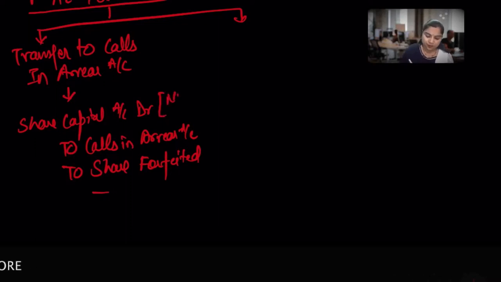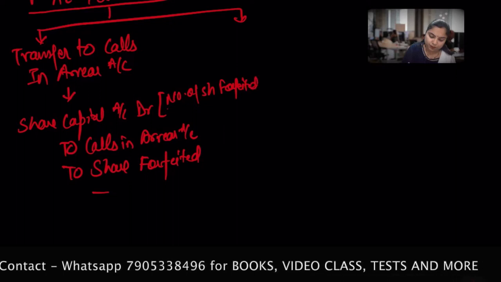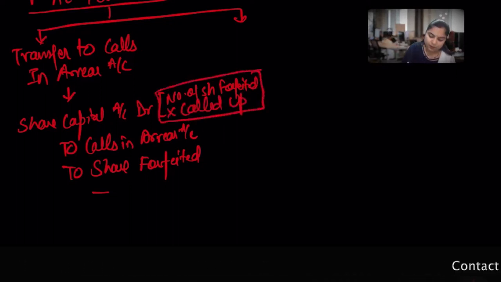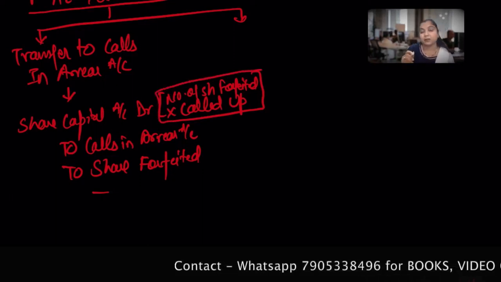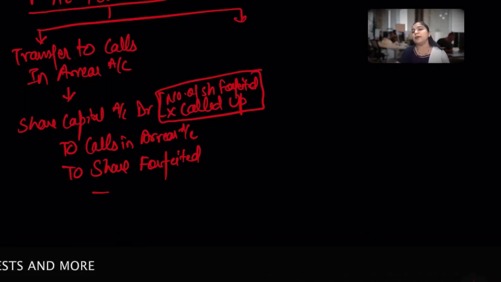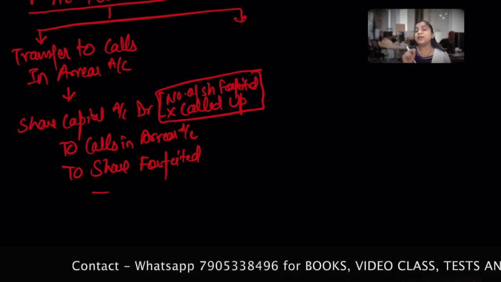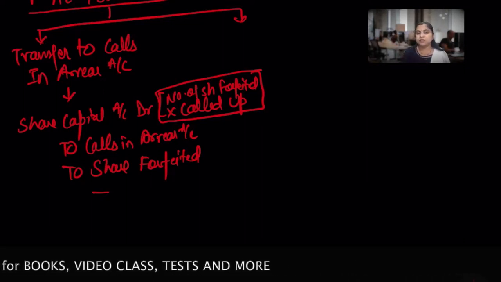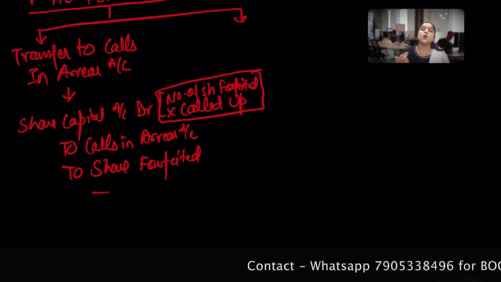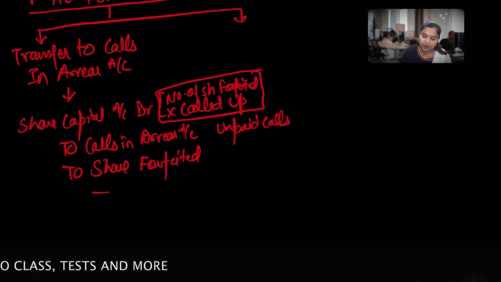So we can mention the number of shares forfeited into called up value. Why? Because I called you to pay that amount. When I called you, only at that time did I come to know that you wouldn't be able to pay that amount. So I called you to pay up, but you failed to pay the first call and second call in our recent example. So the calls in arrear, because arrear means you lost something, include the unpaid calls, the unpaid value.